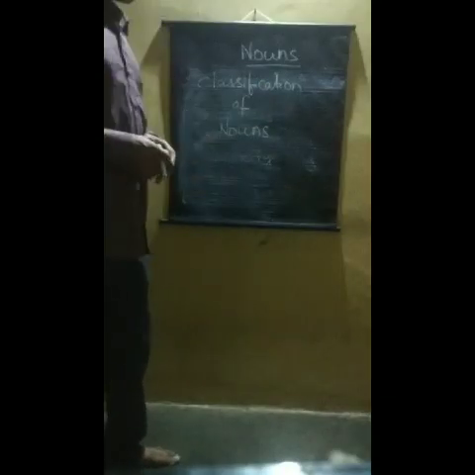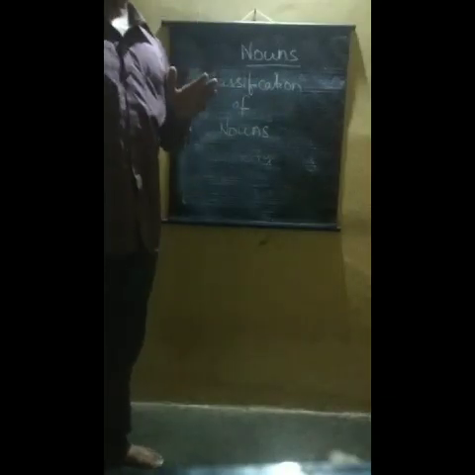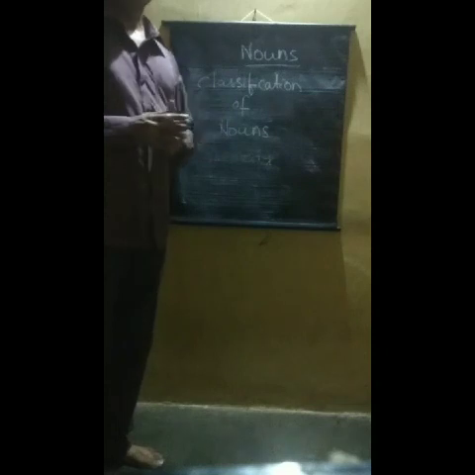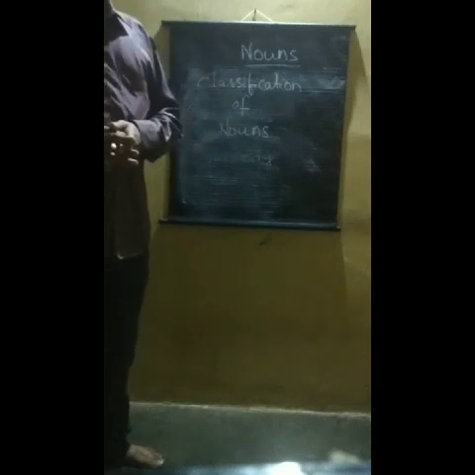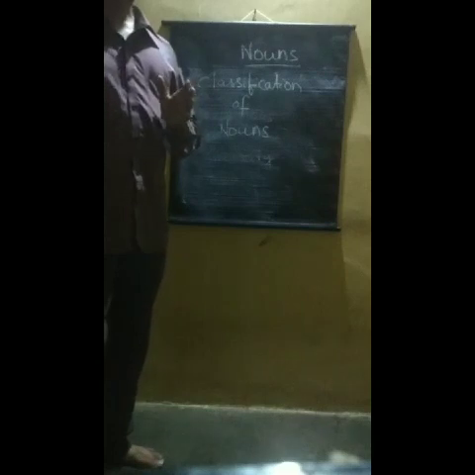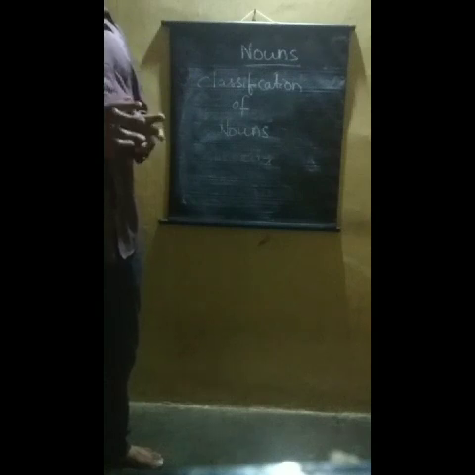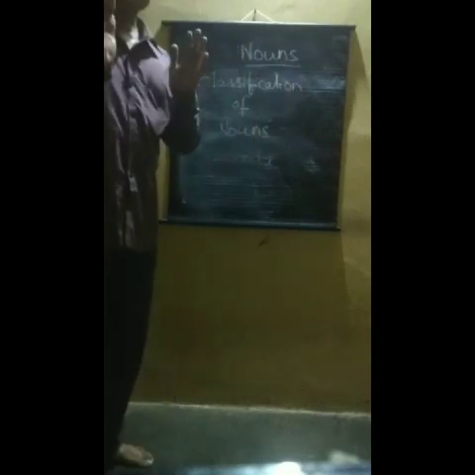I told you before that nouns are divided into different kinds, and they are also classified into countable nouns and uncountable nouns. This is done to understand them better in terms of number, in terms of quantity. This means that there are certain nouns which can be counted and there are other nouns which cannot be counted. They can be measured in terms of quantity. So, for this reason, the nouns are classified into countable nouns and uncountable nouns.